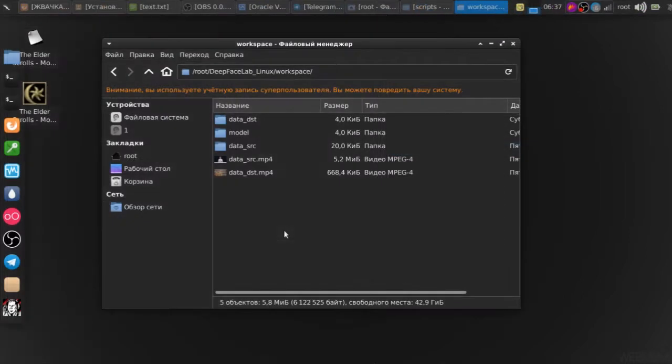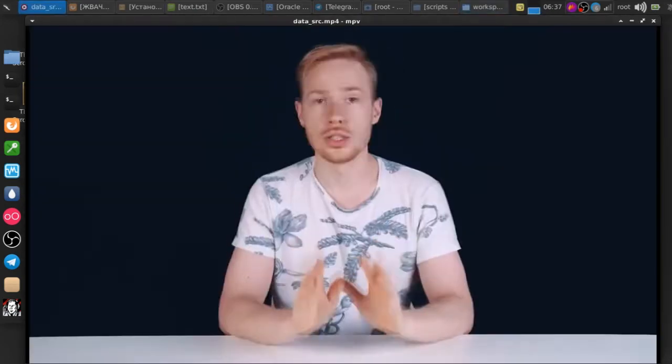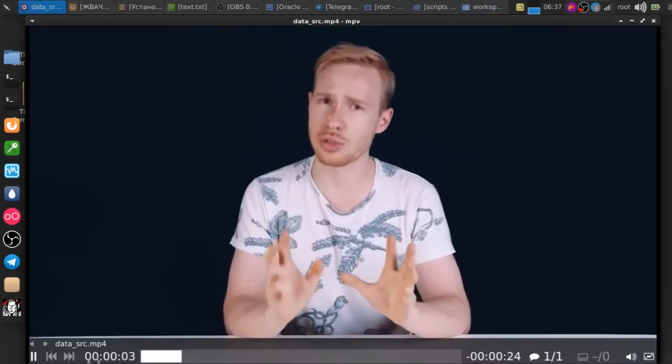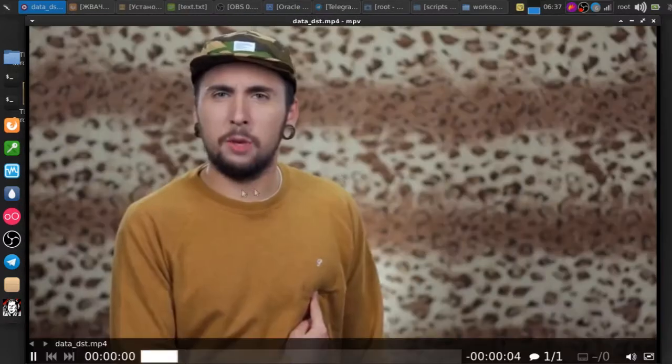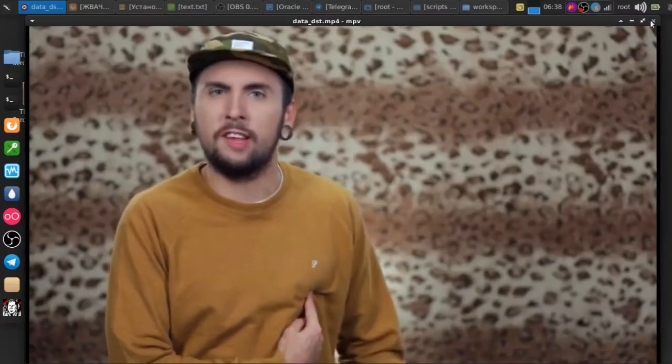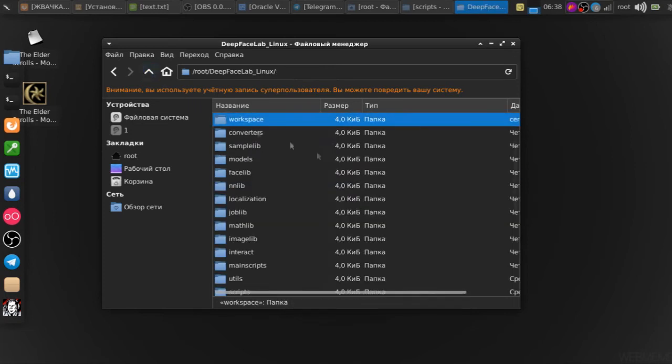First, we need two files. We will use one as a face donor. We rename it to data_src. This is the face we will use to replace. Rename the second file to data_dst. This is the person we will be replacing. We move both files to the workspace folder. Then go to the scripts folder.